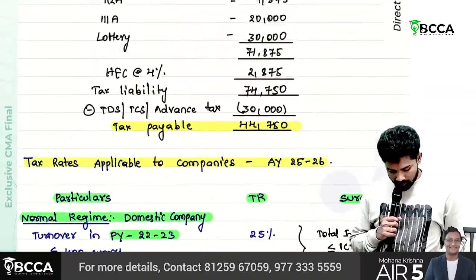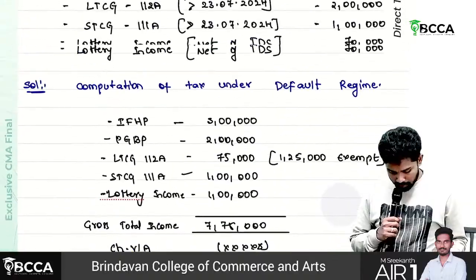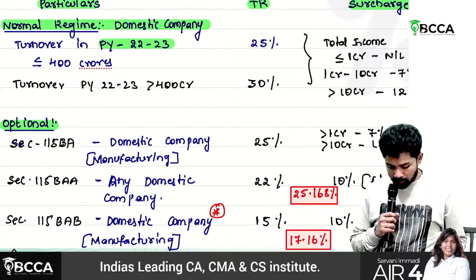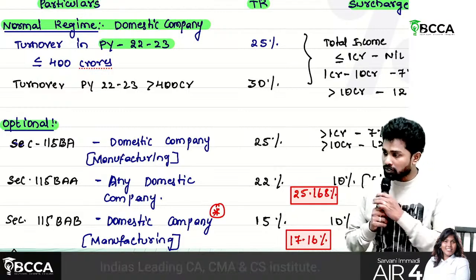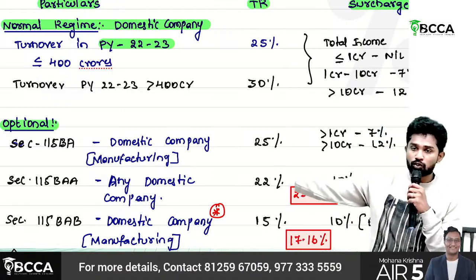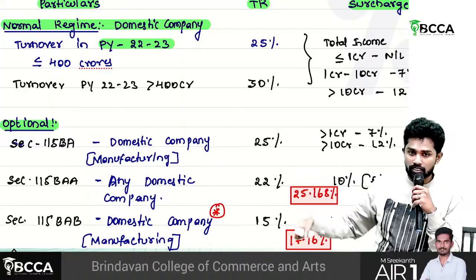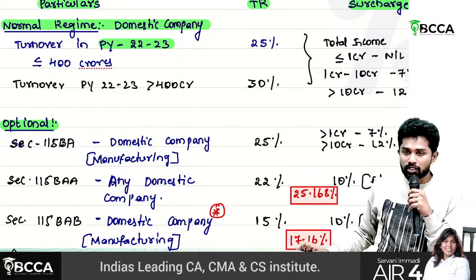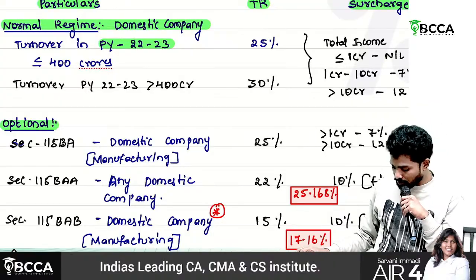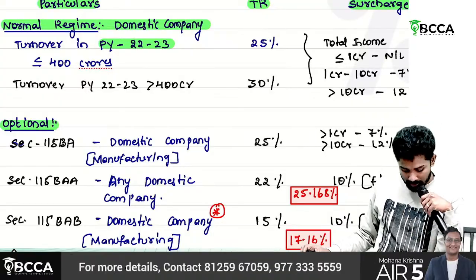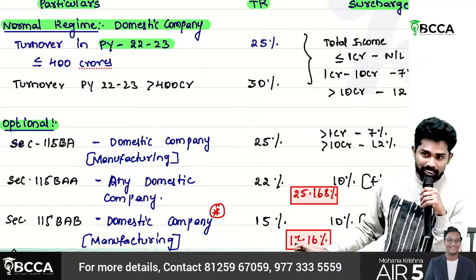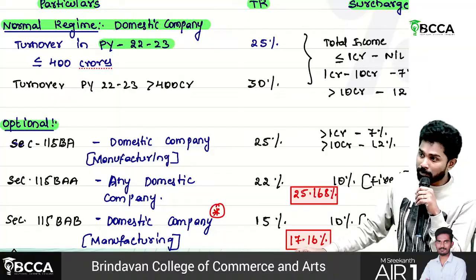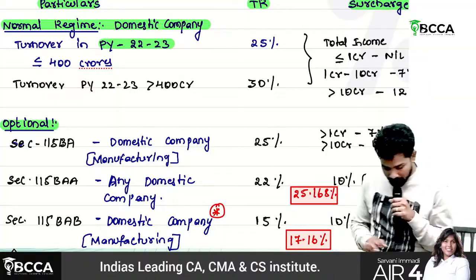So yesterday we discussed the tax rates applicable to companies. If the previous year 22-23 turnover is within 400 crores, then the tax rate is 25% under the normal regime. If it is more than 400 crores in previous year 22-23, then the tax rate is 30%. Surcharge rates: up to 1 crore, nil; 1 crore to 10 crores, 7%; above 10 crores, 12%.